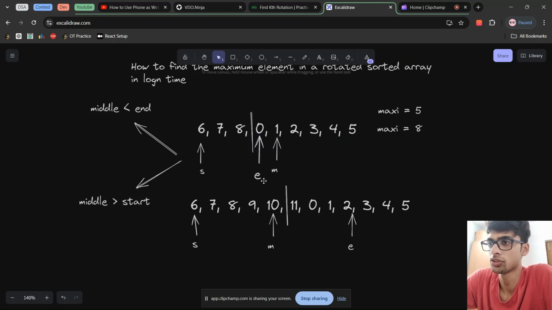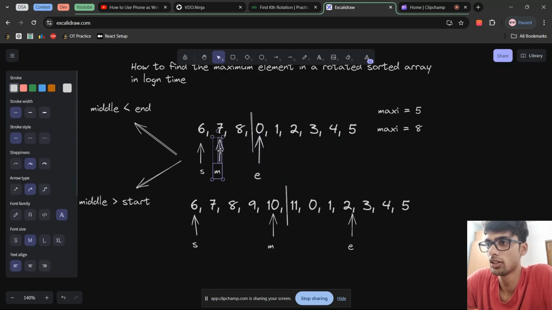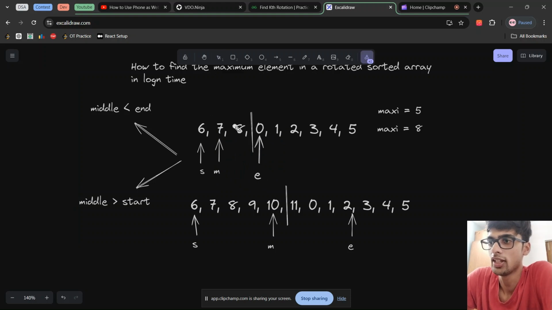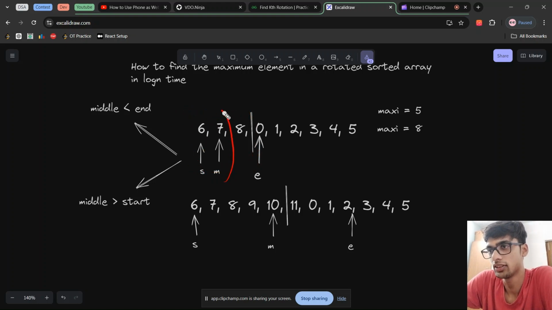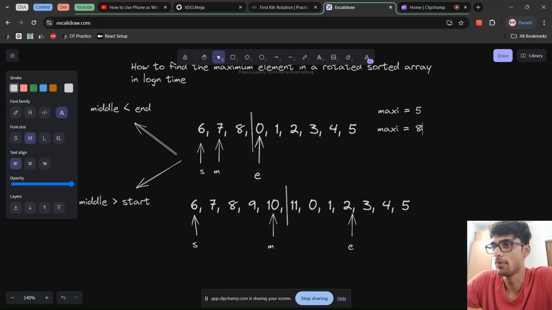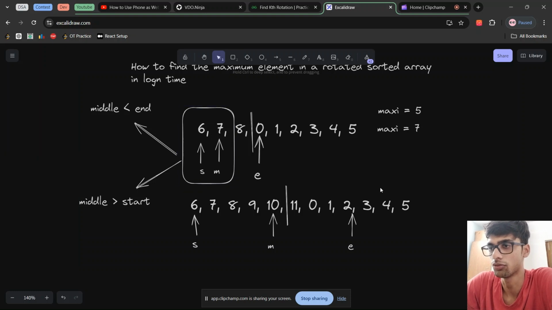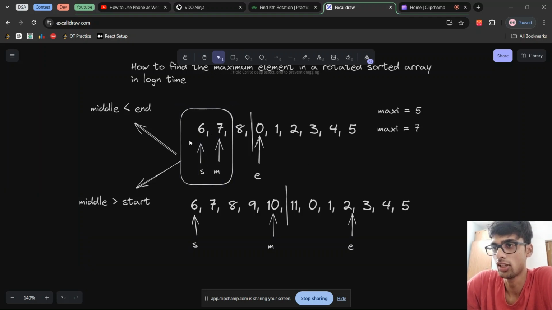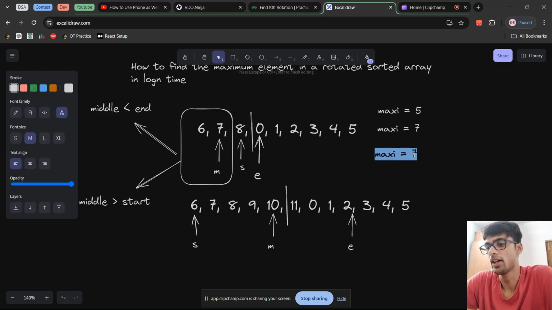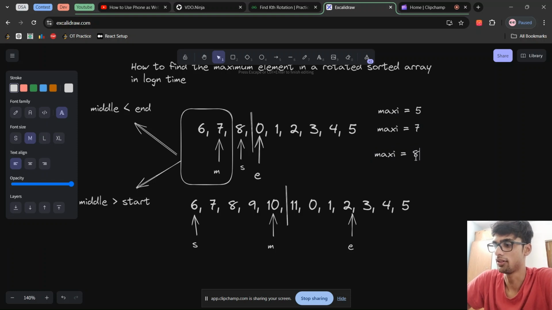So I'll put my end as mid - 1 and my new middle will become something like 7, right? Now I'll say, okay, my middle is greater than start, and this becomes my left sorted array. So in this left sorted array, 7 becomes a candidate for my maximum. So I store 7 because this was left sorted, right? And I'd say, okay, I'm done with this part of the left sorted array. Now let me go back to the right sorted array. So I'll make my start as mid + 1, and now my maximum becomes 8, right?